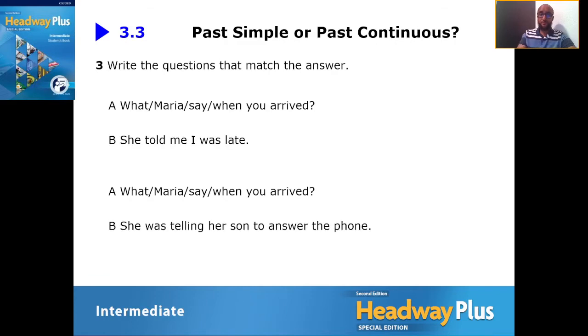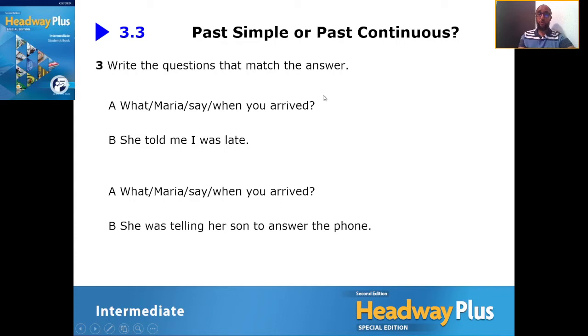All right. Have a look at these examples. Now we have to choose the correct form. Okay, so how do we choose the correct form? Here's an example where we have a question that is not completed. We have to complete the question, but before that, we have to look at the answer first. Okay, so the answer for the first one says, she told me I was late. All right, so the first thing I see is that the answer is not in the continuous, and it is in the past simple.